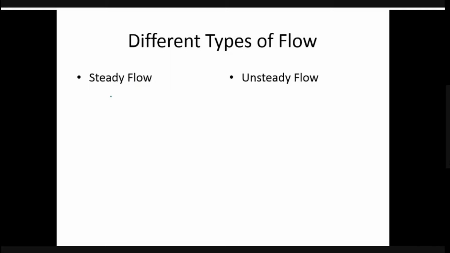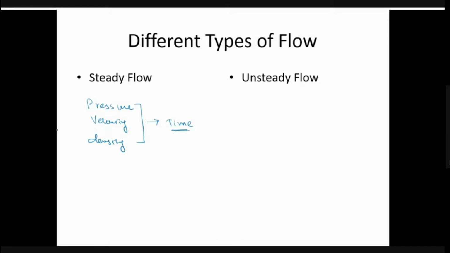Steady means the properties or the fluid characteristics, like the pressure, then the velocity, then, let me take the density, cannot change with respect to time. Here you need to take the important point, that is time. If in a fluid flow these properties do not change with respect to time, that is called steady flow. And unsteady flow means the characteristics or the different properties of the fluid are changing with respect to time.